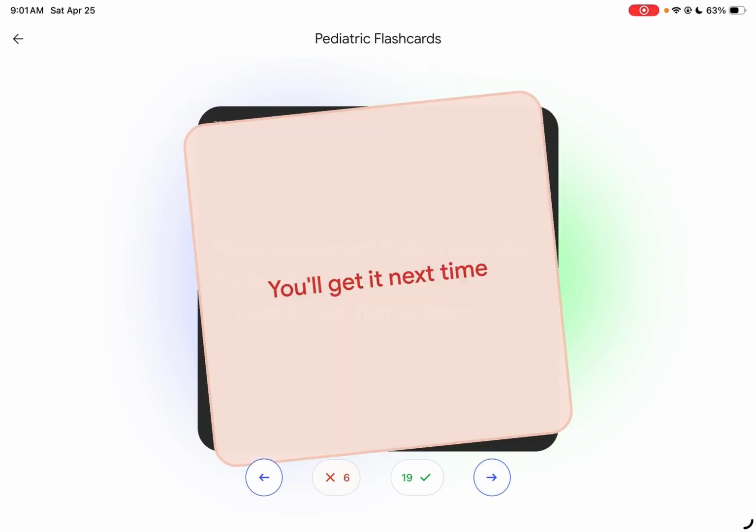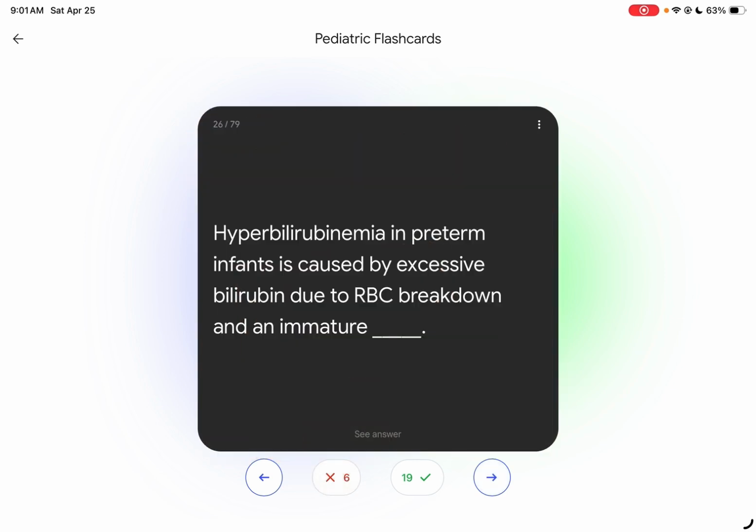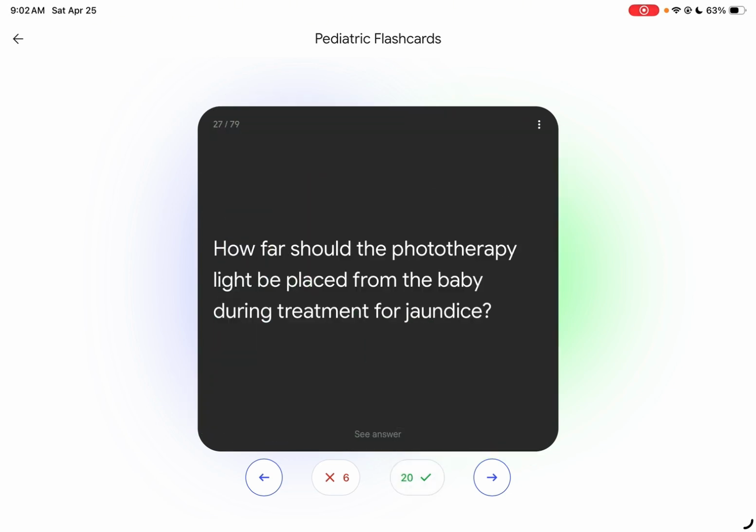What is the normal time for the anterior and posterior fontanelles to close? Hyperbilirubinemia, and comment down below. Hyperbilirubinemia in preterm infants is caused by excessive bilirubin due to RBC breakdown and an immature liver. How far should the phototherapy light be during treatment? 18 inches.